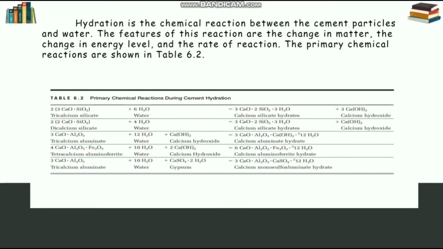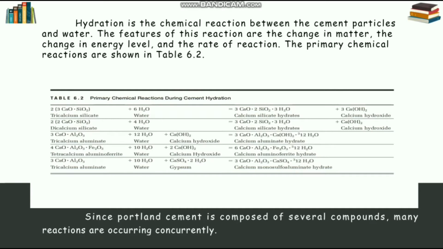This is table 6.2. Primary chemical reactions during cement hydration. Tricalcium silicate plus water yields calcium silicate hydrate plus calcium hydroxide. Dicalcium silicate plus water yields calcium silicate hydrate plus calcium hydroxide. Tricalcium aluminate plus water plus calcium hydroxide yields calcium aluminate hydrate. Tetracalcium aluminoferrite plus water plus calcium hydroxide yields calcium aluminoferrite hydrate. Tricalcium aluminate plus water plus gypsum yields calcium monosulfoaluminate hydrate.